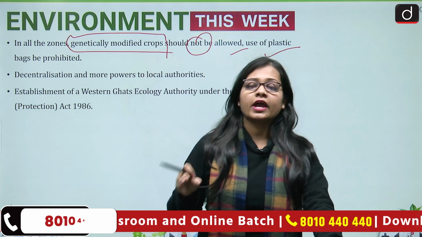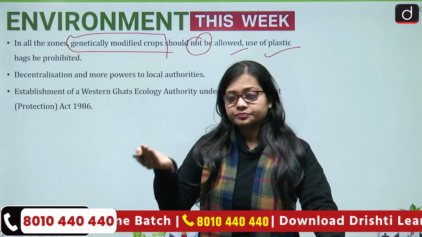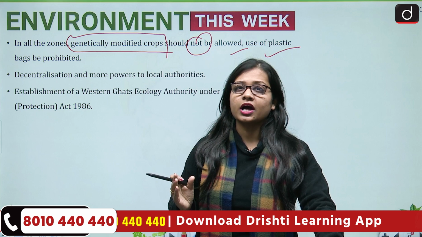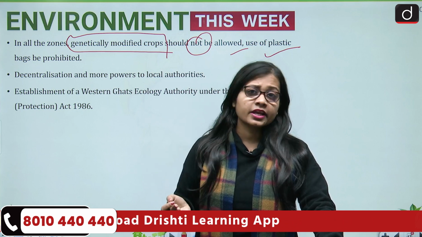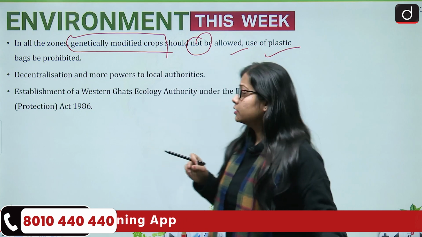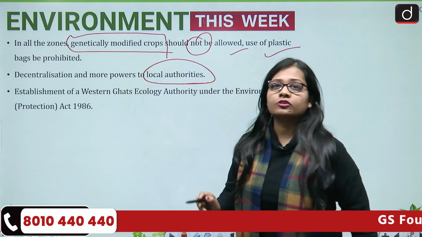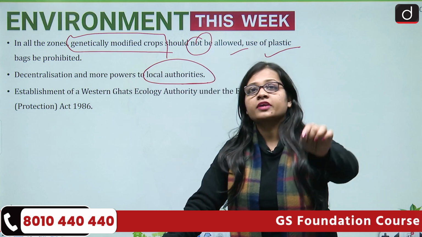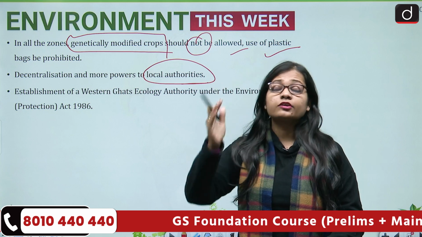So any kind of activity which is putting pressure on the Western Ghats, or which can prove dangerous for the ecology of the Western Ghats, or anything which might impact the Western Ghats in a negative way in the future, all these need to be stopped. Then decentralization and more power must be given to the local authorities, to the local communities which have been residing in the Western Ghats for many decades or centuries.